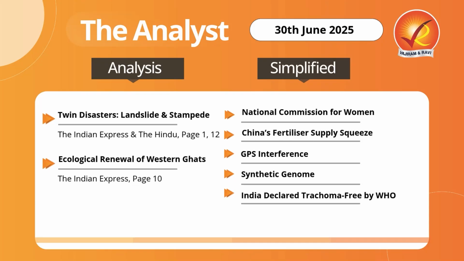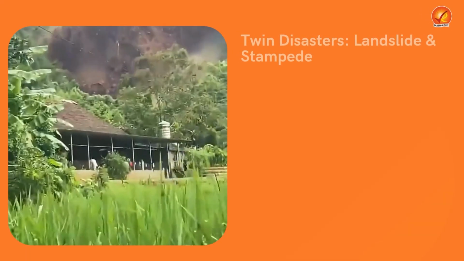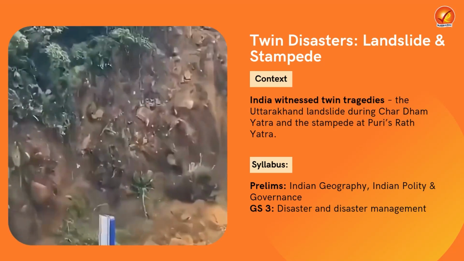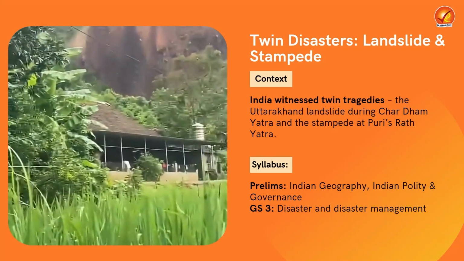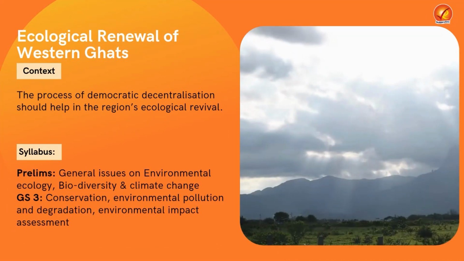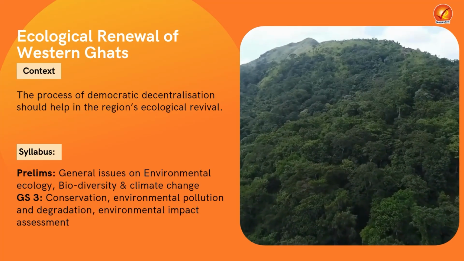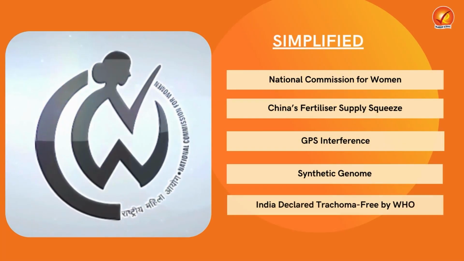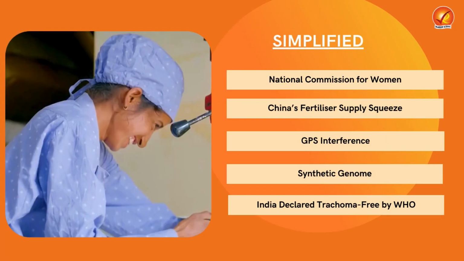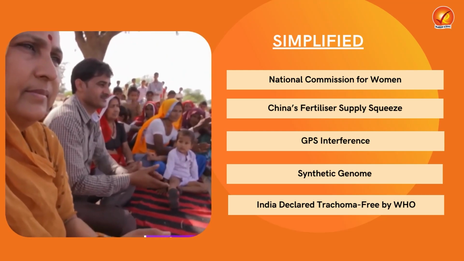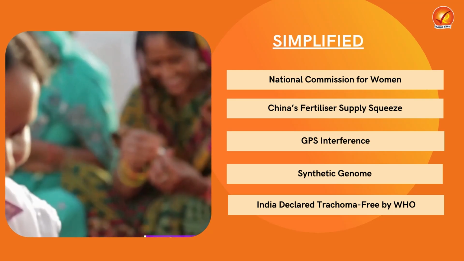It's June 30th, 2025 and today's edition brings two deeply relevant analyses for your Mains 2025 examination. We begin with a look at the twin disasters, a recent landslide and a stampede event, and what they teach us about disaster preparedness and crowd management. Then we turn to the ecological renewal of the Western Ghats, understanding its ecological significance and ongoing conservation efforts. And finally, in our Prelims 2026 oriented simplified section, we will be covering key updates ranging from the National Commission for Women to India recently being declared Trachoma-Free by WHO.